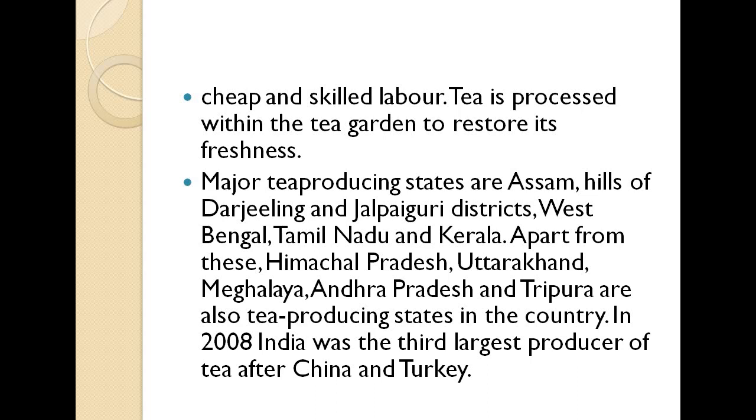Major tea producing states are Assam, the hills of Darjeeling and Jalpaiguri districts in West Bengal, Tamil Nadu, and Kerala. Apart from these, Himachal Pradesh, Uttarakhand, Meghalaya, Andhra Pradesh and Tripura are also tea producing states in our country. And in 2008, India was the third largest producer of tea after China and Turkey. China is included everywhere. Apart from China, we are also one of the important countries largely producing all these crops.